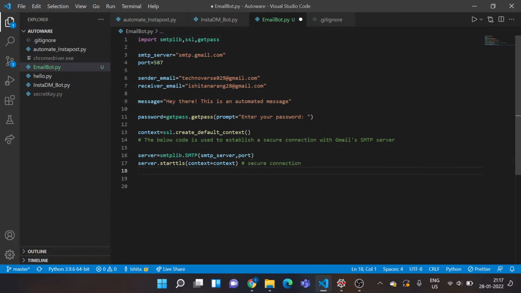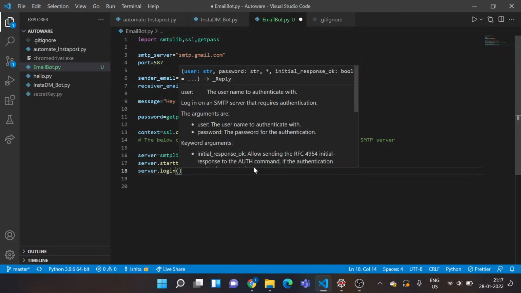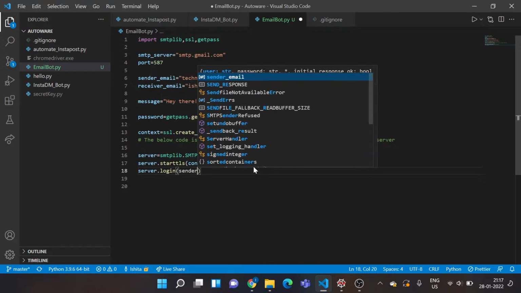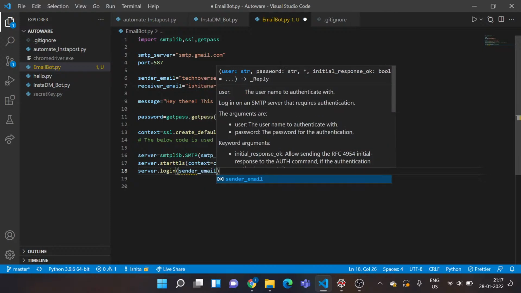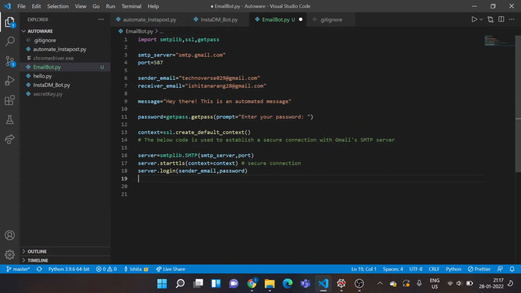Okay, that's been done. Then I need to log in. Before logging in, it won't actually allow you to send mails. So two parameters again, the sender email and your password. Okay, so the login command is in.